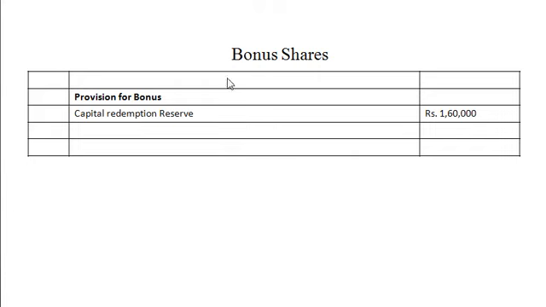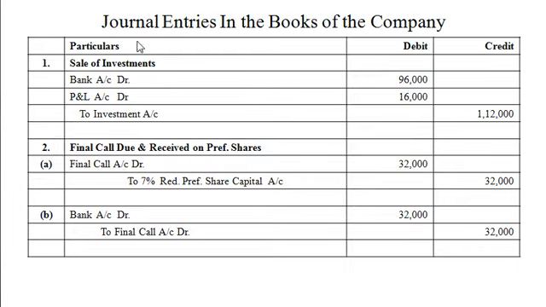Here is the provision for bonus shares. The resultant reserve created after the redemption of preference shares is nothing but capital redemption reserve, and the entire capital redemption reserve, rupees 1,60,000, will be utilized by the company for giving bonus shares to its fully paid up equity shares. Now we will pass journal entries in the books of the company.